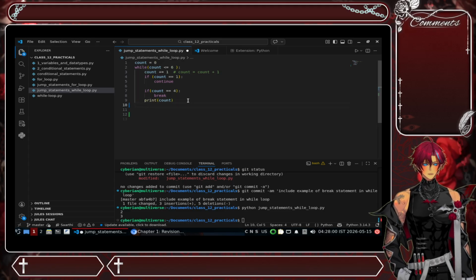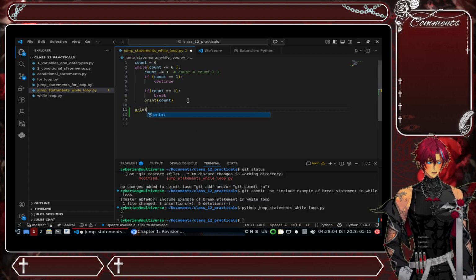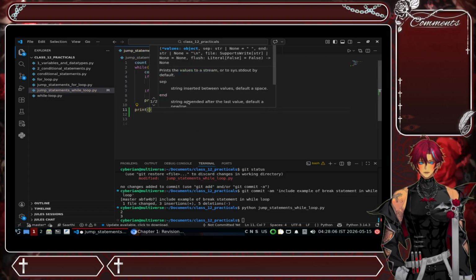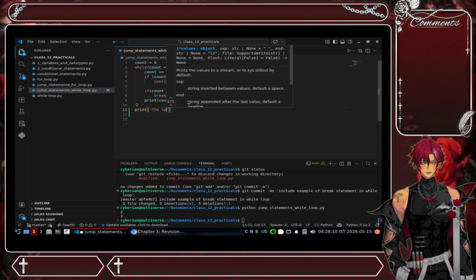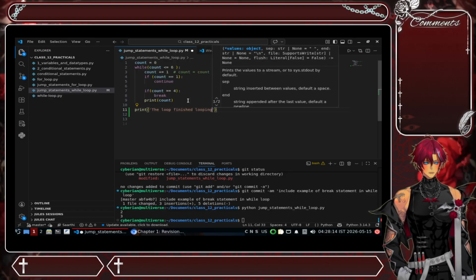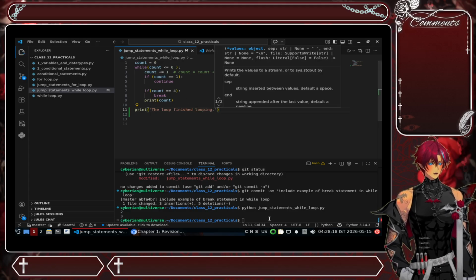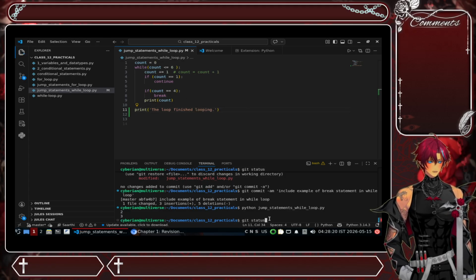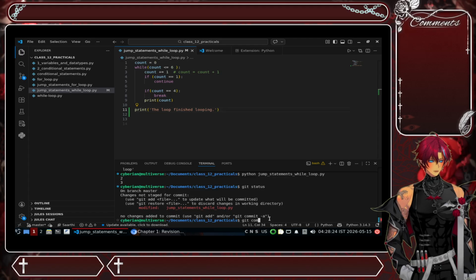Suppose you have some statements here, like print, the loop finished looping. We have this, and then we are going to check if it is recorded or not.